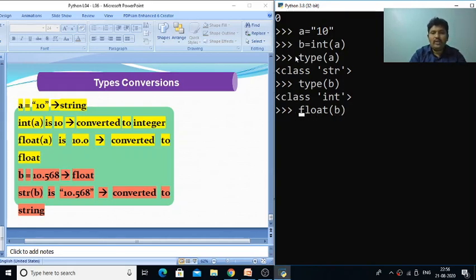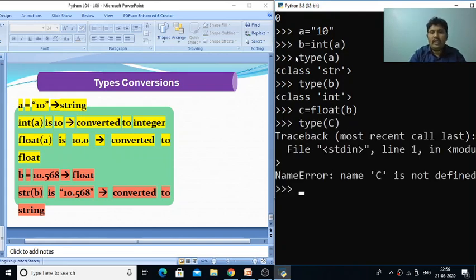So c is equal to float of b. Now automatically it is going to be done. Now we can check the type of c. It is giving an error because I gave it as a capital letter. Now it is giving me type c is a float.